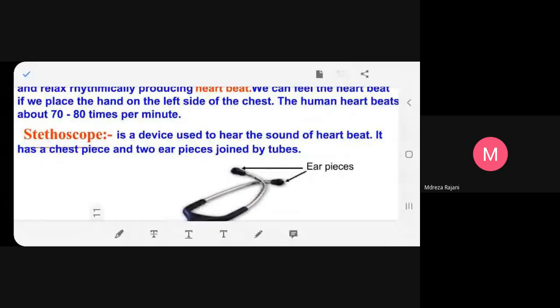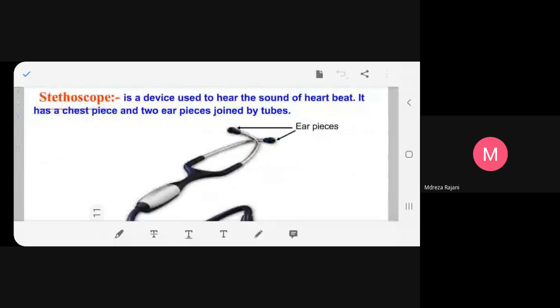What is this stethoscope? Read. A stethoscope is a device used to hear the sound of the heartbeat. It has a chest piece and two earpieces joined by tubes.